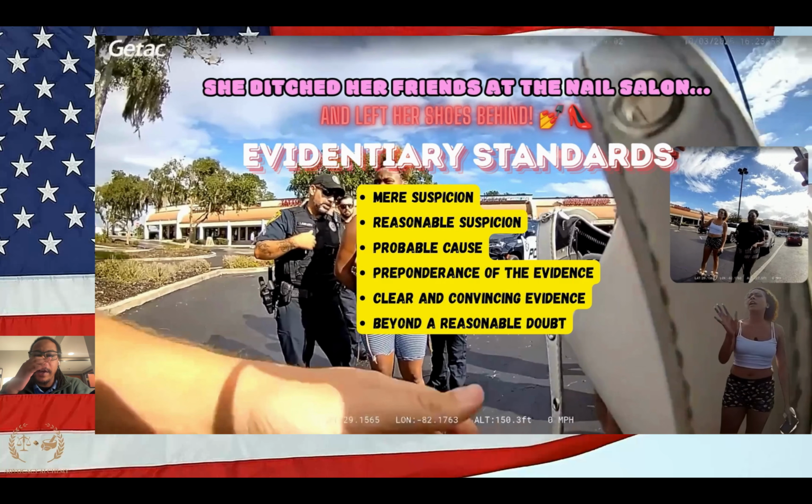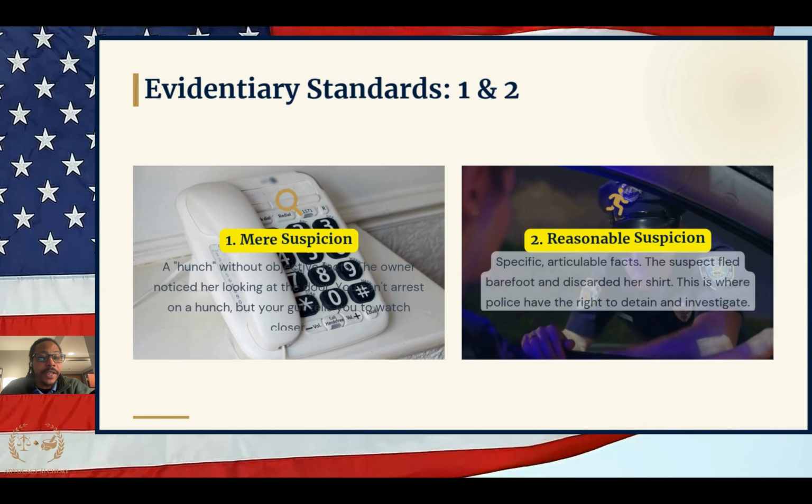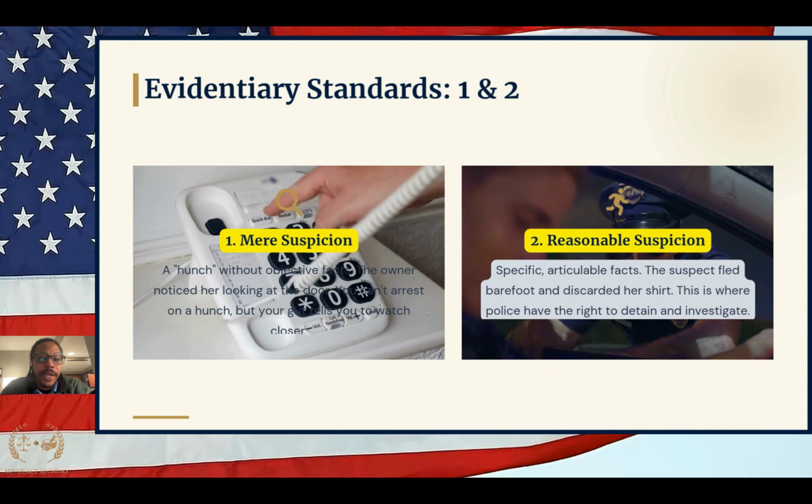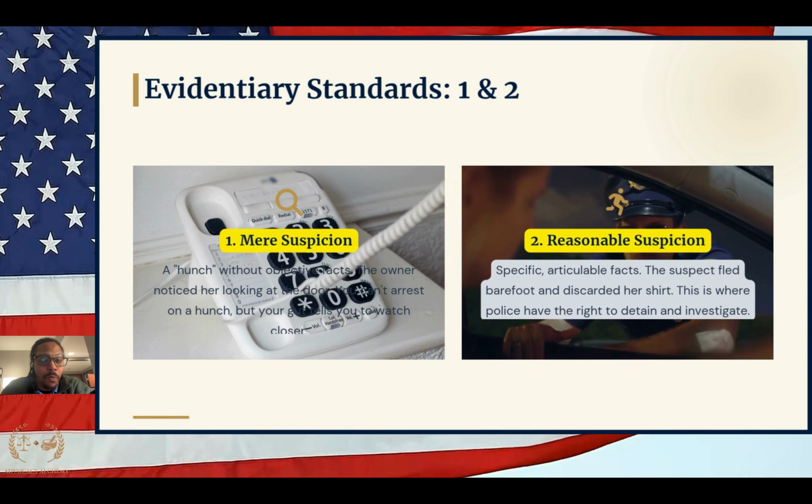Okay, so next, our evidentiary standards. We talk about these daily. There's 6 of them, and you can see them here. We'll work our way from the lowest, which is mere suspicion, to the highest, which is beyond a reasonable doubt. All right? Usually, the police are going to be called out due to someone calling 911 or using a non-emergency number or going and flagging the police down.